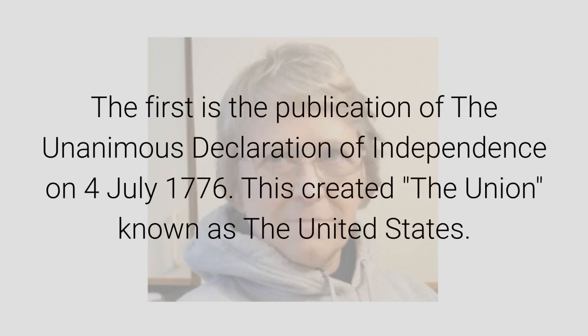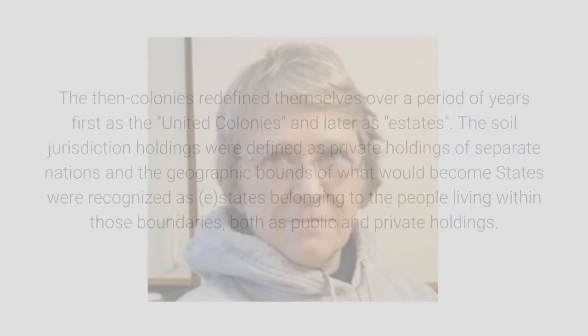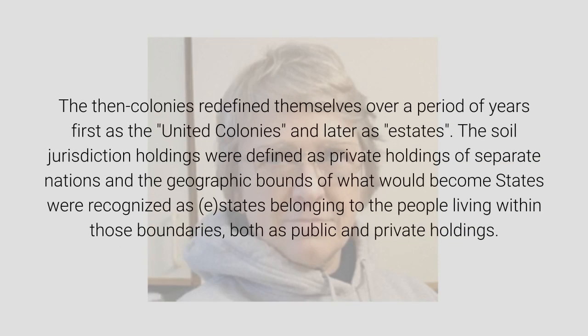The first is the publication of the Unanimous Declaration of Independence on 4 July 1776. This created the Union known as the United States. The then-colonies redefined themselves over a period of years, first as the United Colonies and later as estates.